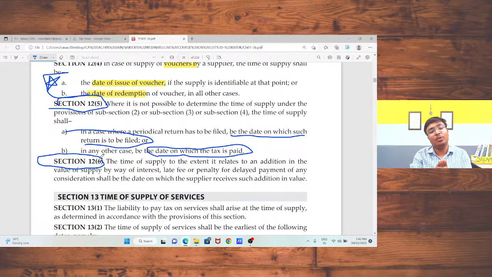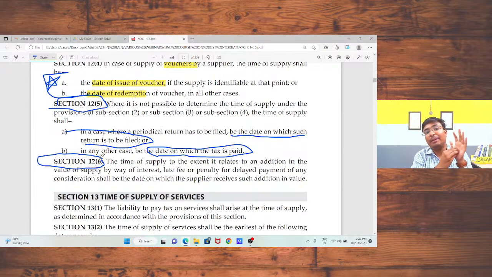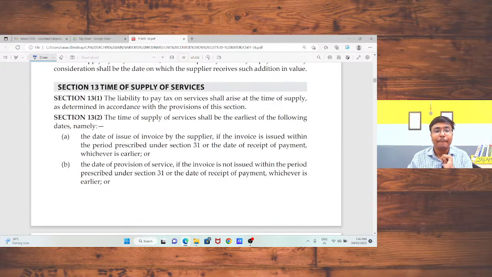Please comment in the chat box so that we can discuss section 13, that is, time of supply of services. We discussed the basics in case of goods. Two important parameters: in case of forward charge and in case of reverse charge. In case of voucher, if identifiable, then issue date. If not identifiable, redemption date. If I am not able to decide from all these, in that case the date of filing the return or the tax payment. In case of any addition, interest or penalty, the date of addition will be my time of supply. Is that okay? I am waiting for your comments in the chat box so that I can start the discussion.